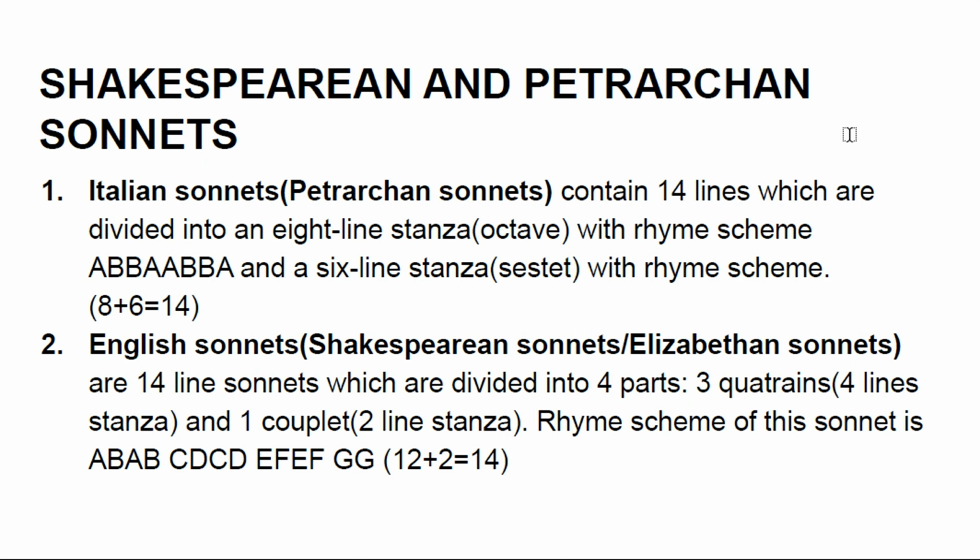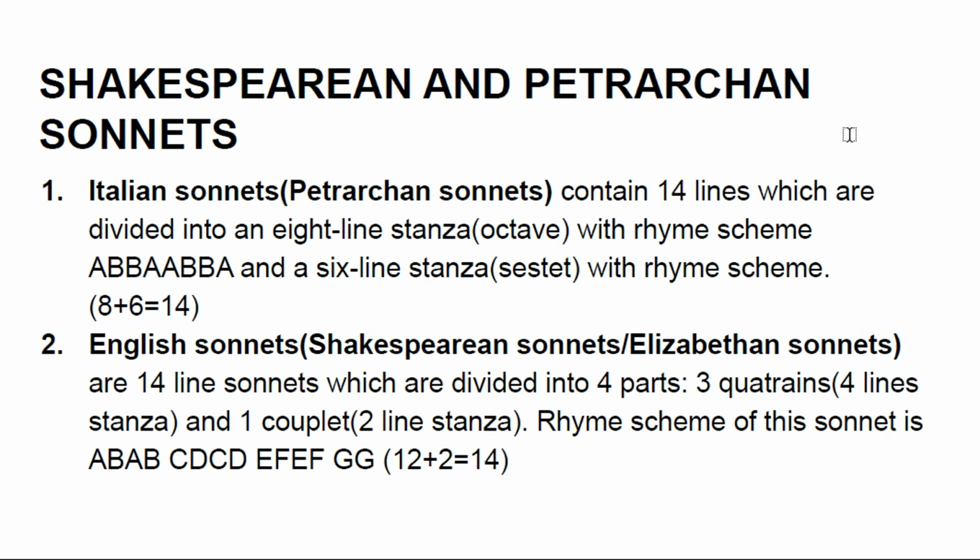Now, what are Shakespearean sonnets? Shakespearean sonnets are also called Elizabethan sonnets or English sonnets. These are also 14 lines, but they are divided into 4 parts. The difference lies here: there are 3 quatrains, which are 4-line stanzas, and 1 couplet, which is a 2-line stanza. So the rhyme scheme of the sonnet is ABAB, CDCD, EFEF, and a couplet GG.